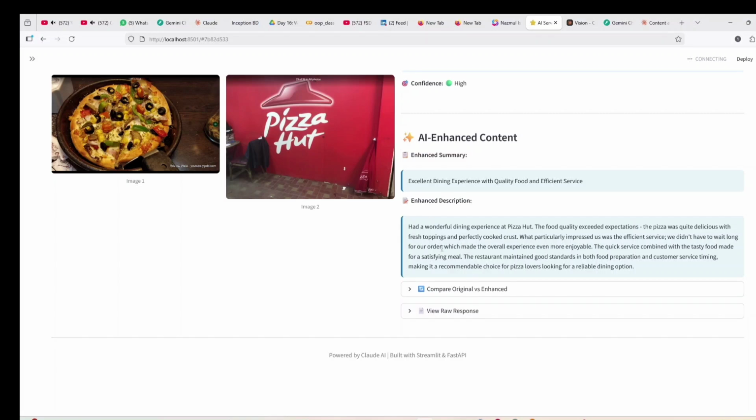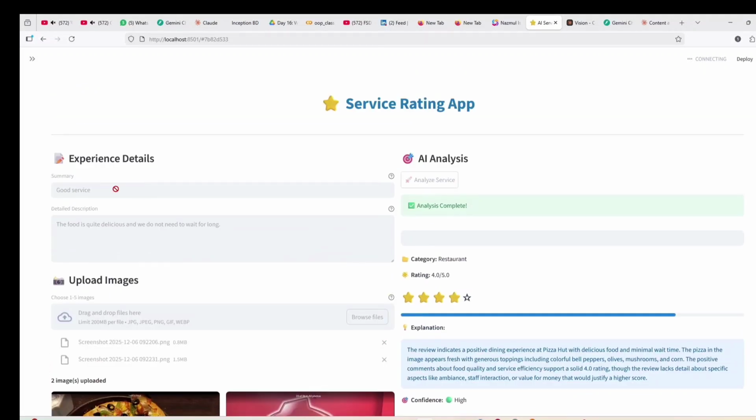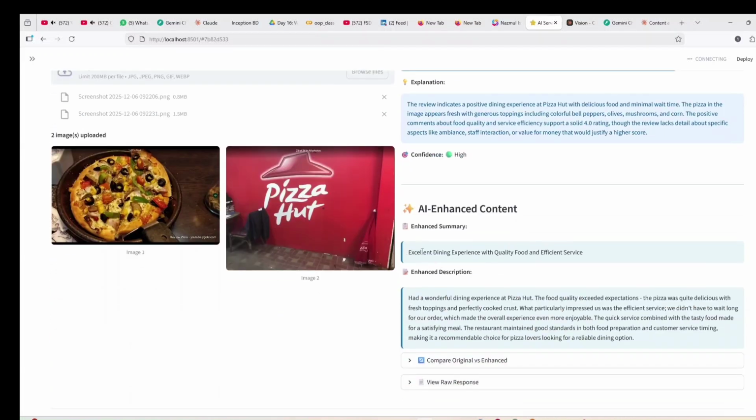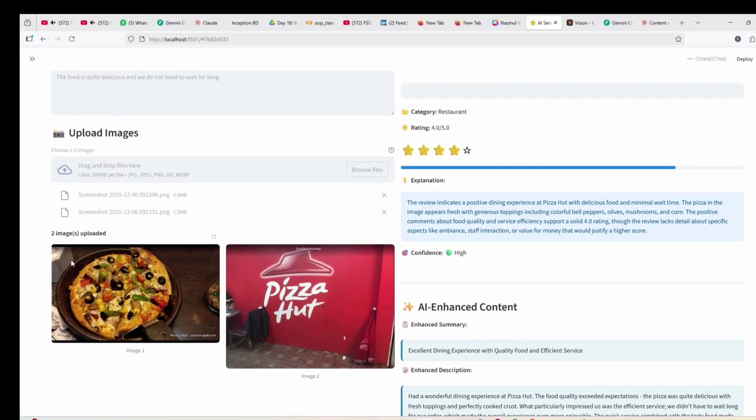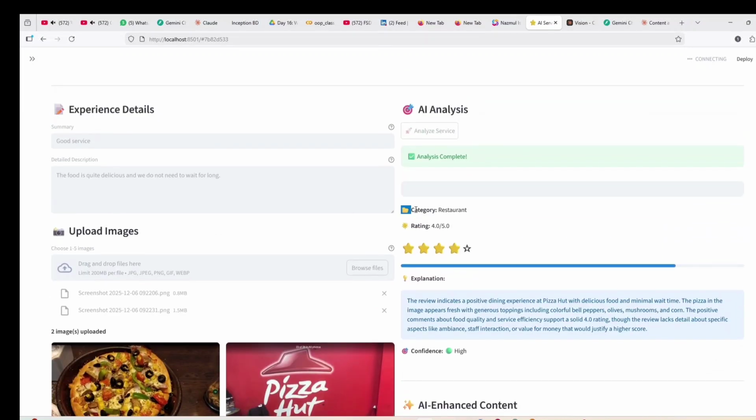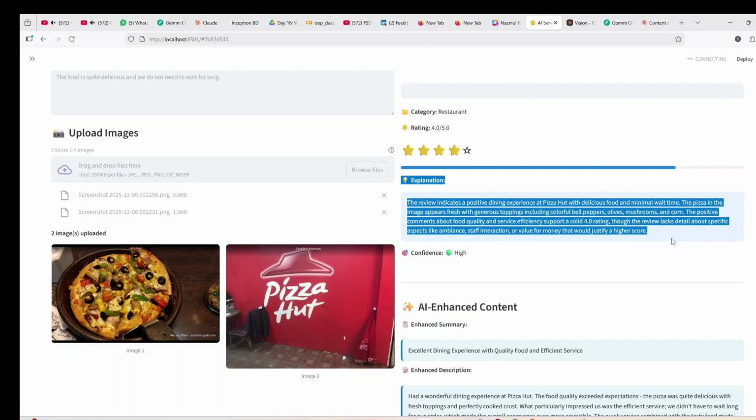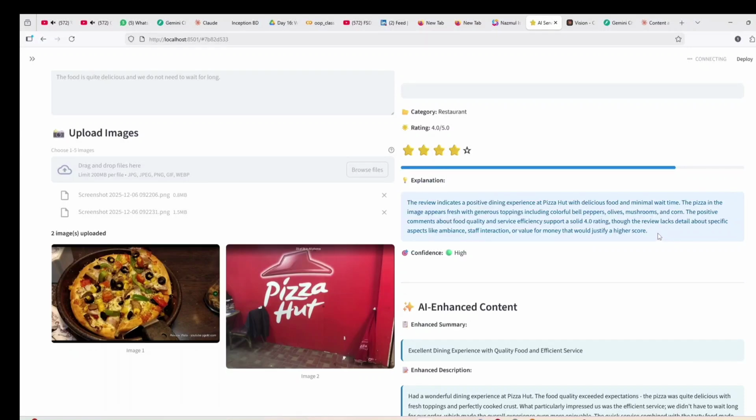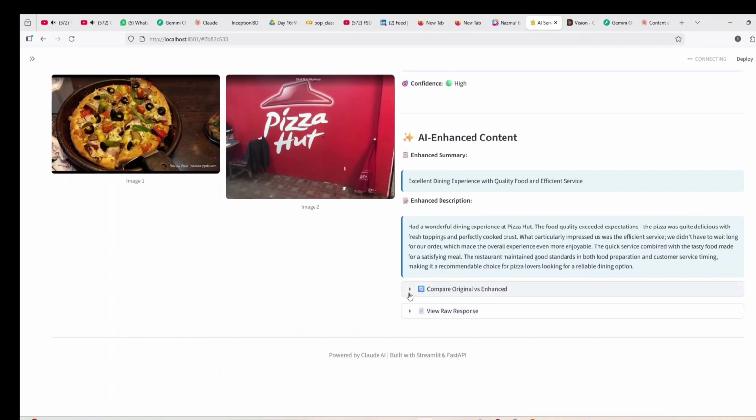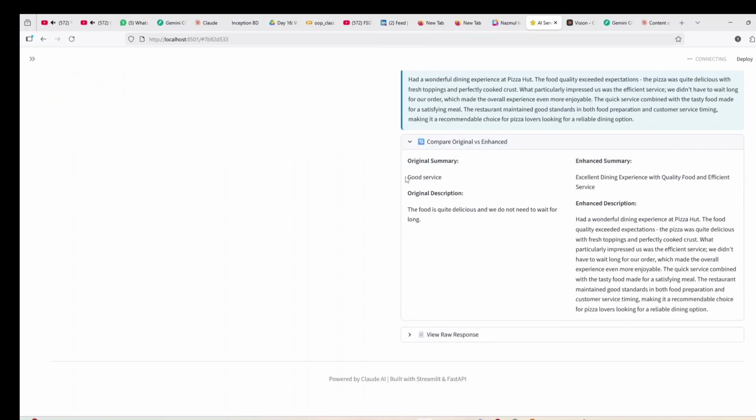So the core features are: from the summary and description, it enhances them, and after analyzing your summary, description, and each image, it figures out what kind of service you have taken and what the rating for the service should be. It also gives an explanation which will help you give perfect feedback in the future. Also, you can compare your original summary and description with the enhanced summary and enhanced description.